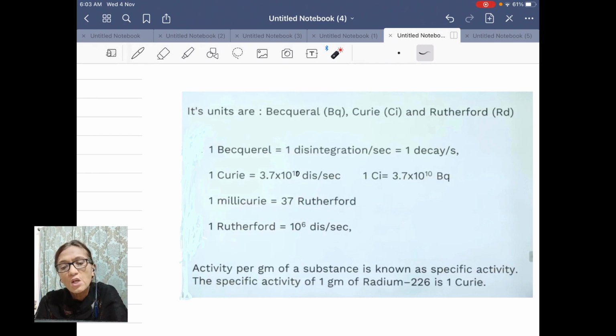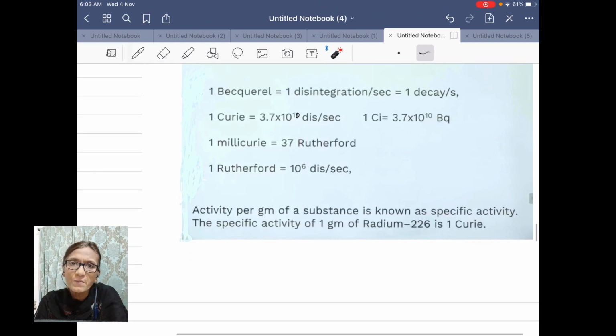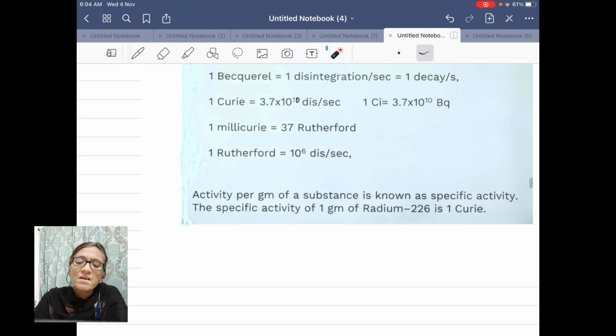You can find that Curie is equal to 37,000 Rutherford. Curie is quite a large unit. Now 1 Rutherford is equal to 10 to the power 6 disintegrations per second. You have one more quantity called specific activity, and specific activity is activity per unit mass or per gram. The specific activity of 1 gram of radium 226 is 1 Curie.